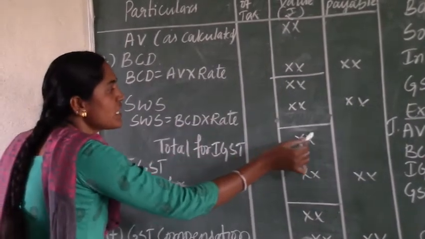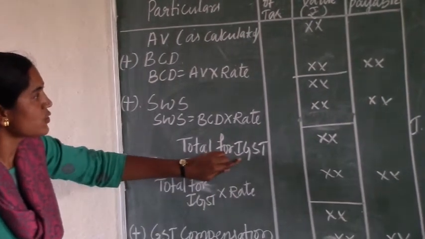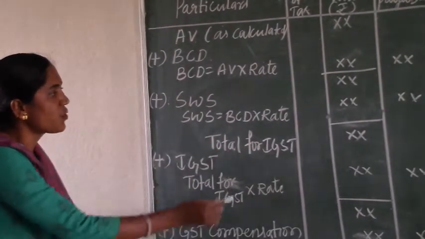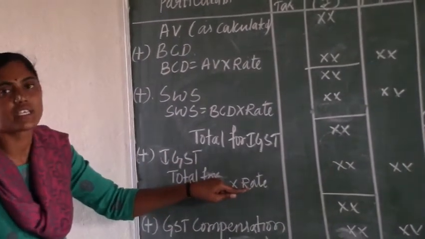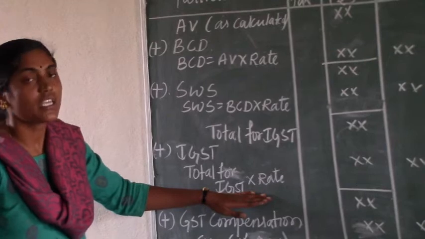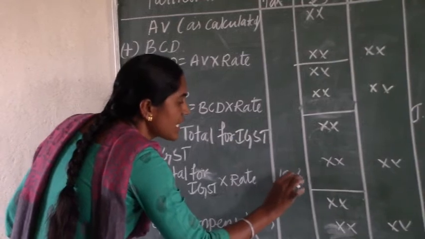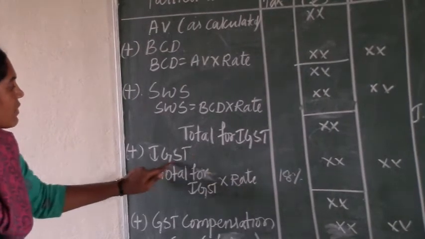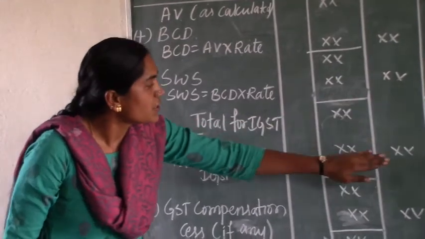Now make a total of only the middle column. Then we get the total for IGST. IGST is integrated goods and service tax. How will we calculate the IGST? That total into rate of IGST, which is given in the question. In case the rate of IGST is not given in the question, we consider the standard rate of 18% as IGST. The total into rate of IGST gives the amount of IGST, which we write in the landed value column as well as the duty payable column.